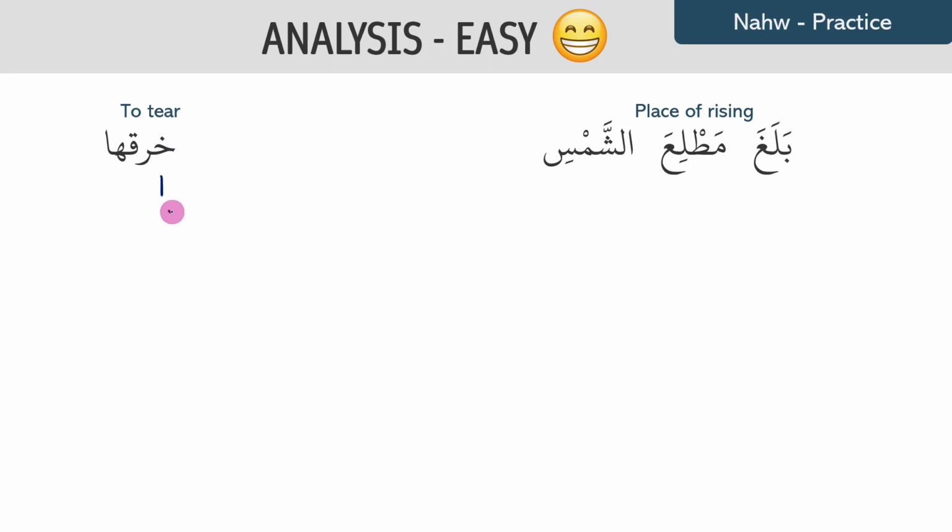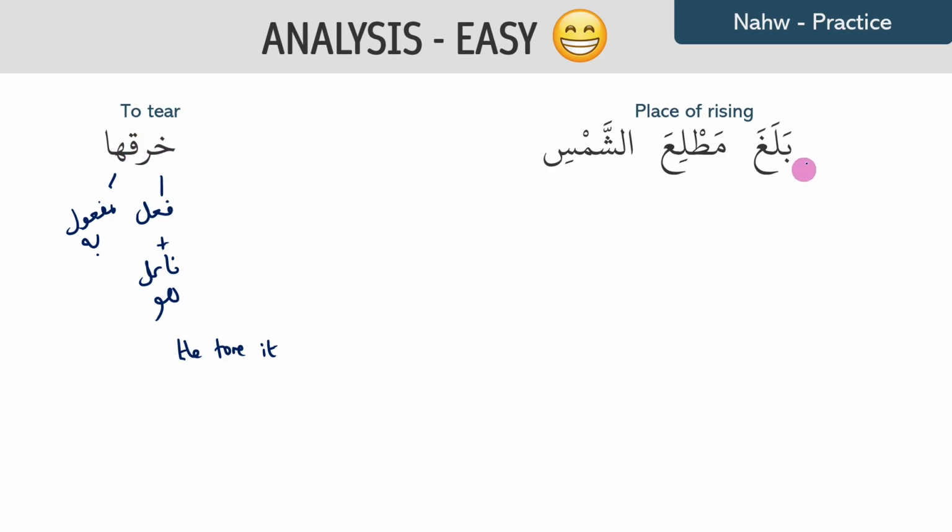So kharaqa is your fi'l, and the fa'il is the hidden dhamir huwa, and then ha is going to be your maf'ul bihi. Whenever you have a fa'il and you have a dhamir attached to it, that is always going to be maf'ul bihi. So you don't even have to think about that. It's always going to be maf'ul bihi. So you translate it as he tore it, because this is a madhi verb.